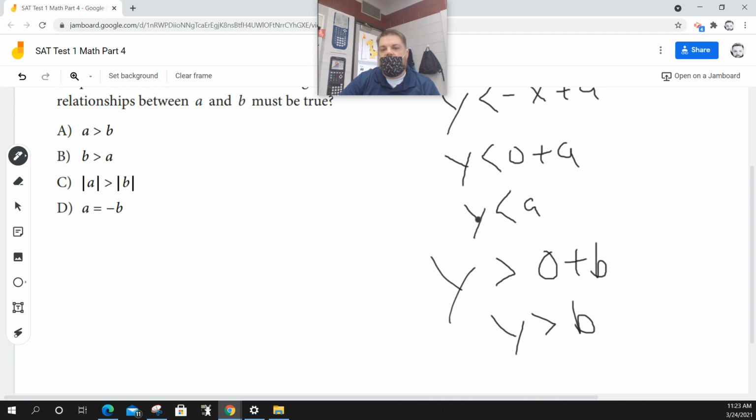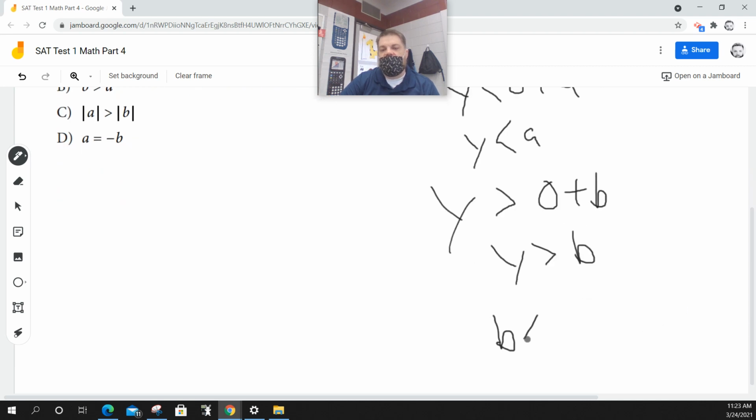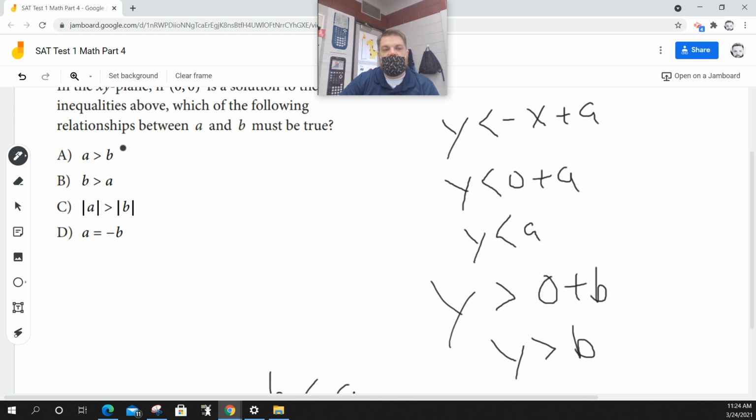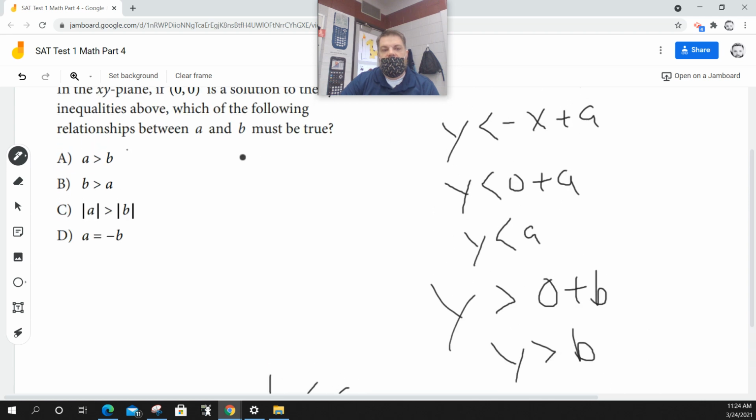So if y is less than a and y is greater than b, we could take the second inequality and rewrite it as b is less than y is less than a. Now, y is equal to 0, so we could really say b is less than a, or a is greater than b. So now if we go back up here, guess which one it is? It's a. A is greater than b. Any questions?